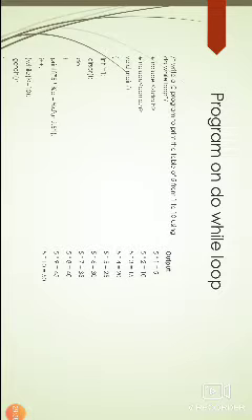After that the i value is incremented, and I close the curly braces. Here I am writing the condition: while, in brackets, i less than or equal to 10, semicolon. After that I am writing getch(). So this is the program. It prints the table of 5. Let's see the execution.